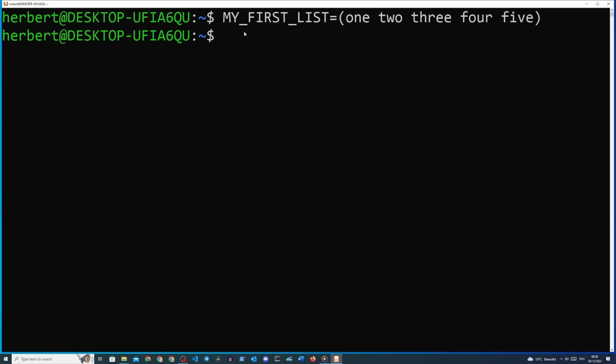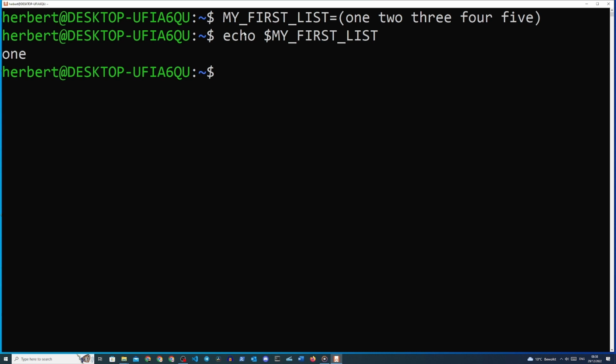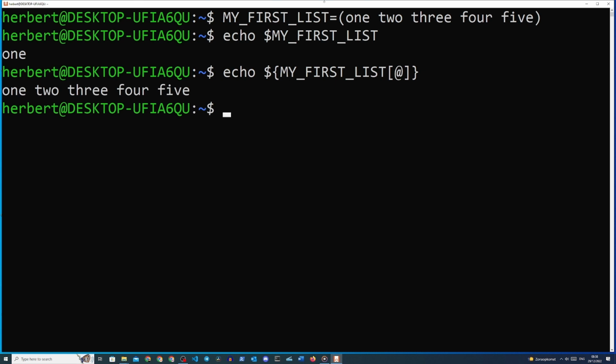Now let's see what the output is when we try to print this array. Just type in echo, and then just like we would with any other variable, space $my_first_list. And now we will see that the output is just the first element. And this is of course not what we want. To echo the entire list, we need to specify it like this. Echo, $, open curly braces, my_first_list, square brackets, @ symbol, close the square brackets, close the curly braces, and this will print out everything in the list.